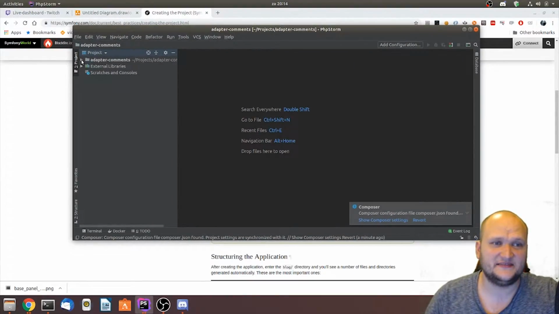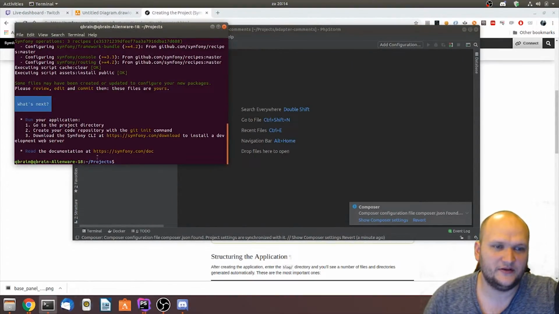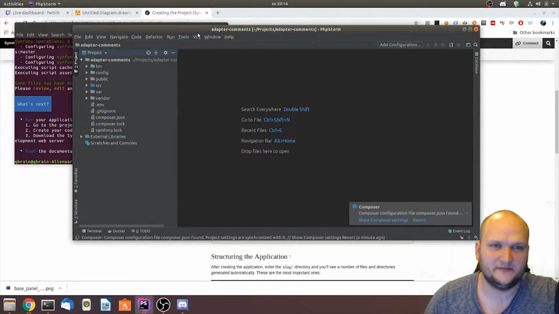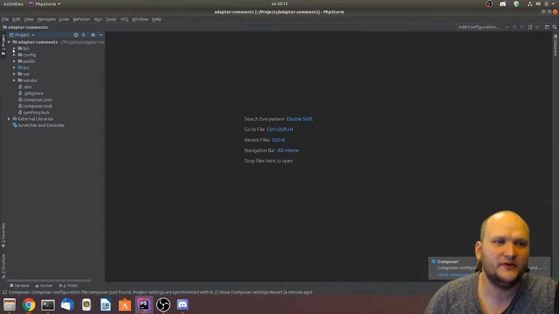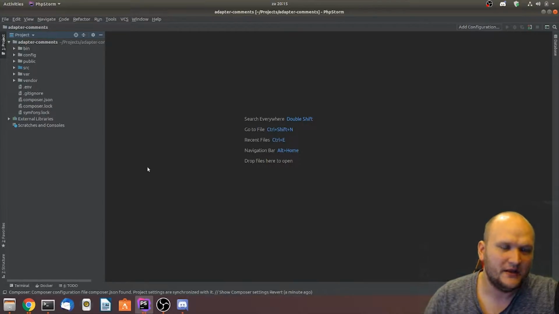So this is basically it. The terminal command we just used created a lot of stuff, which is currently visible in here. So we got a bin folder, config folder, public folder, source folder, var, vendor, and more.